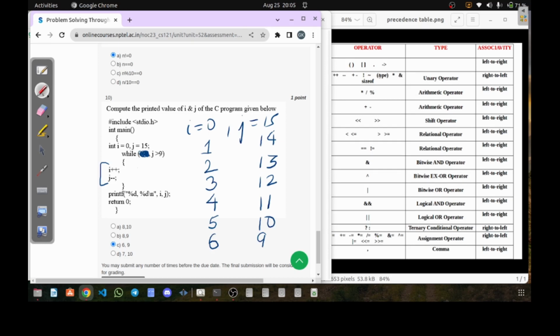Now 9 greater than 9, here the condition is false. As the condition is false, the updated value of i is 6 and the updated value of j is 9, and that is what will be printed here. Therefore option C is the correct answer.